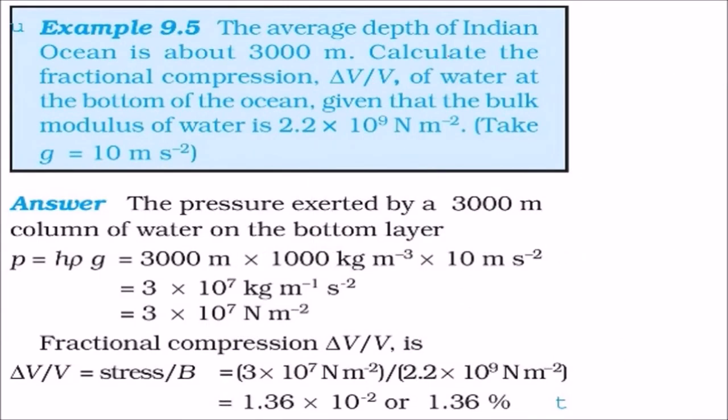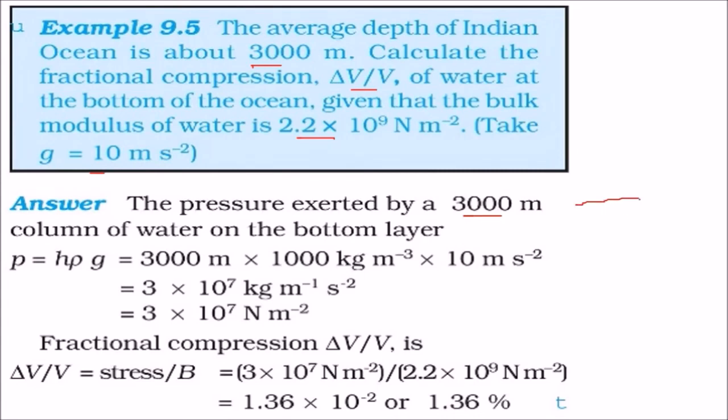The average depth of the Indian Ocean is about 3000 meters. We have to calculate the fractional compression, delta V by V, of water at the bottom of the ocean, given the bulk modulus of water. We have to take g as 10. Now, the pressure exerted by this 3000 meter column of water on the bottom layer.